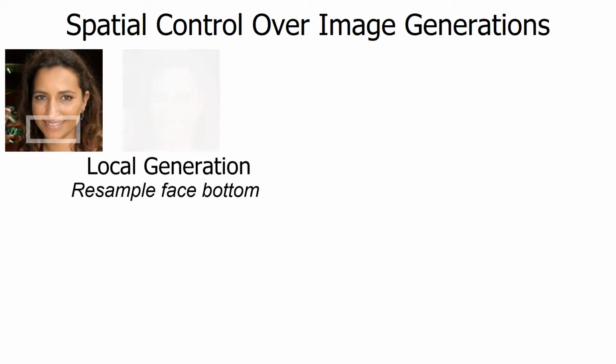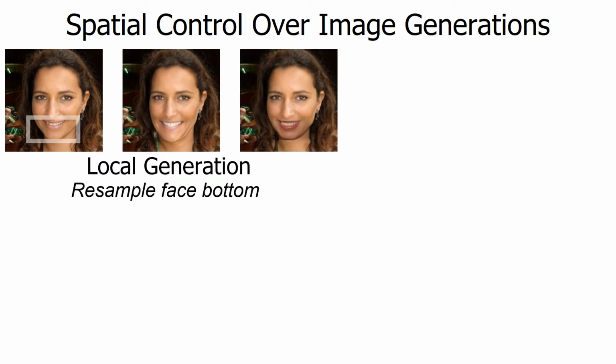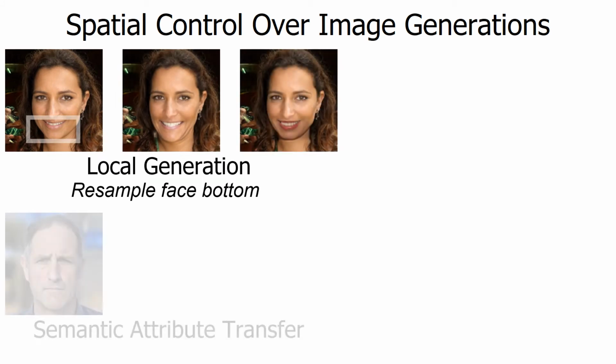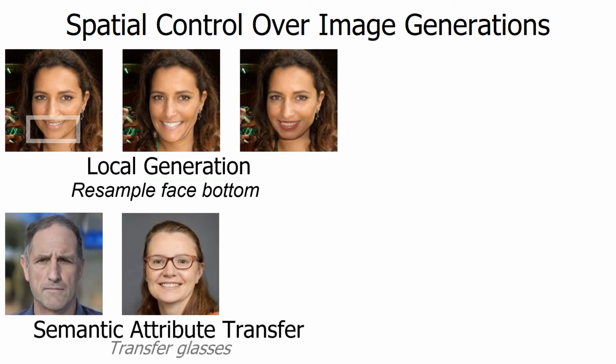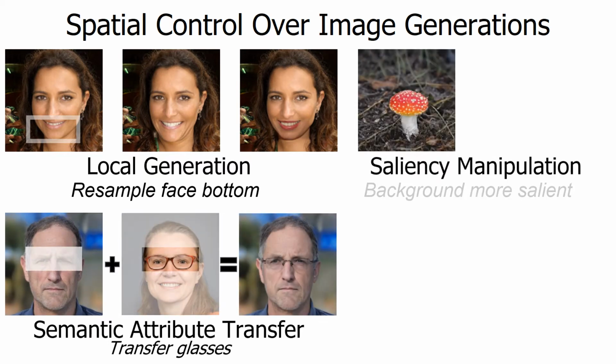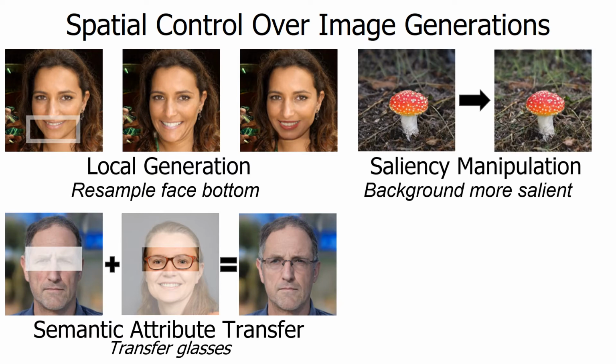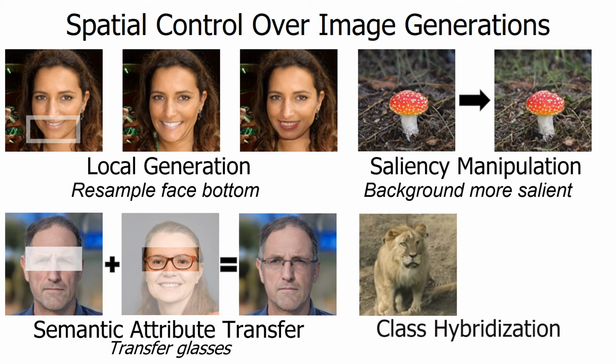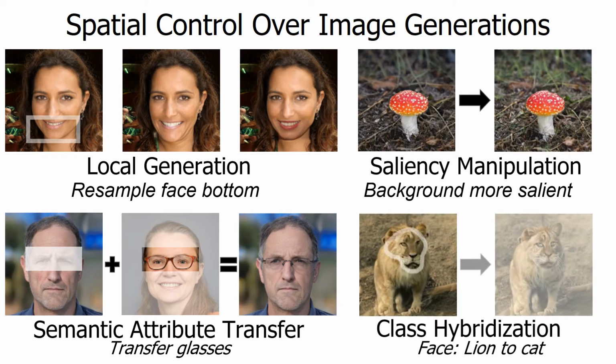For example, randomly generating subregions within an image while keeping the rest of it fixed, transferring local attributes from one image to another, controlling the saliency of different objects, and modifying a specific part of the image to belong to a different class. All these are done using a pre-trained GAN without any further modifications or training phase.